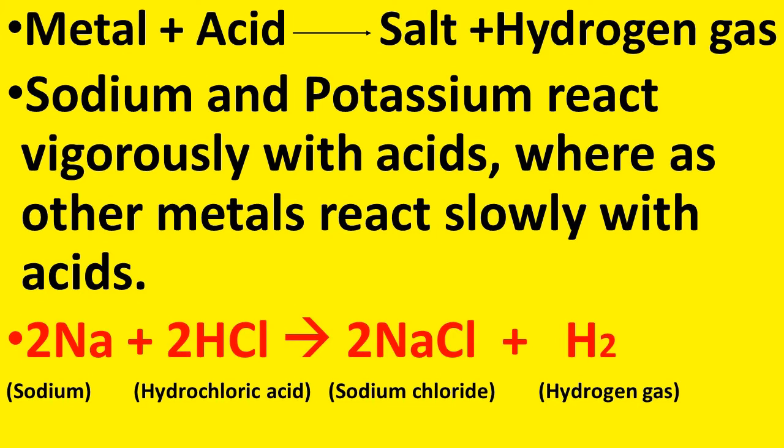For example, 2Na plus 2HCl gives 2NaCl plus H2. What does it indicate? This shows the reaction of sodium with hydrochloric acid. When sodium and hydrochloric acid react with each other, we get its corresponding salt. What is that? Sodium chloride. And hydrogen gas is liberated. So, we can say that sodium chloride is the salt produced when sodium and hydrochloric acid react with each other. At the same time, hydrogen gas is also liberated.